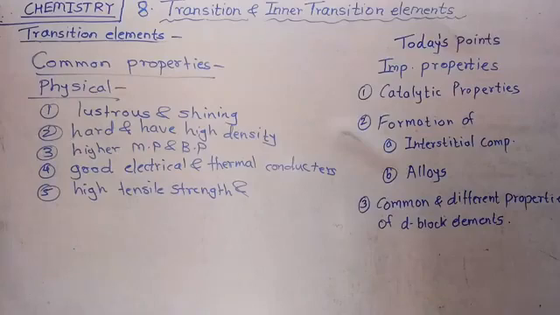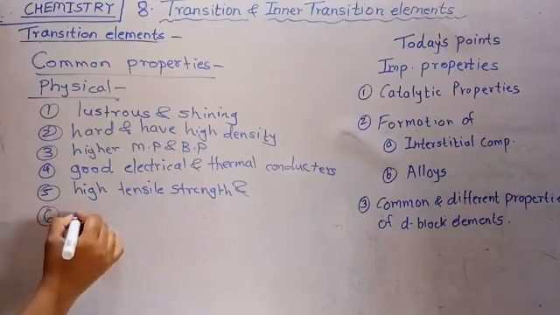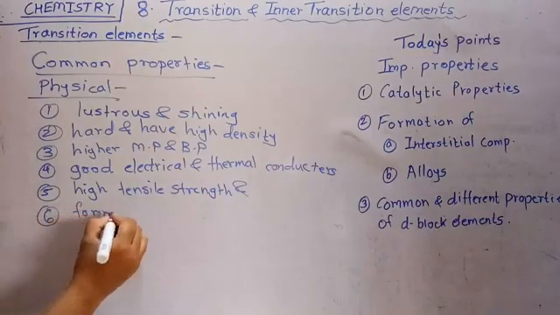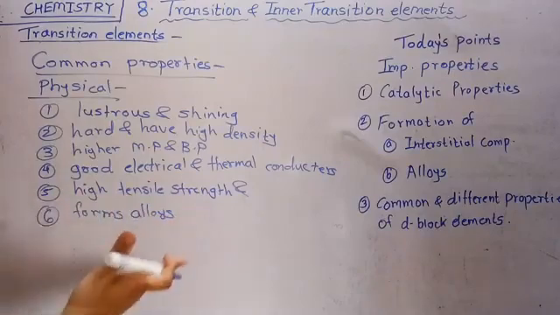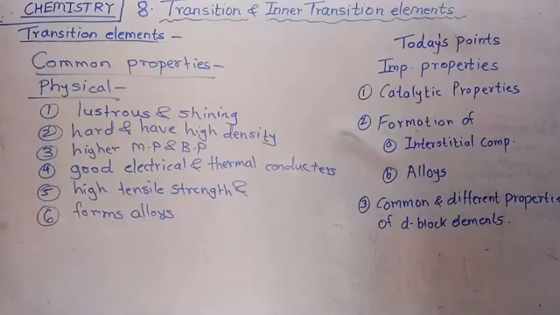They have a tendency to form alloys. They form alloys with both transition elements and non-transition elements.